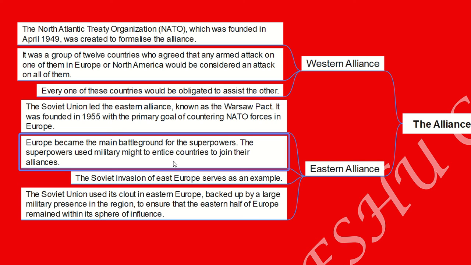In some instances, the Soviet Union used its mighty military strength in the eastern part to get the countries towards its side, and also by large military presence in the region to ensure that the eastern half of Europe remained within its sphere of influence.